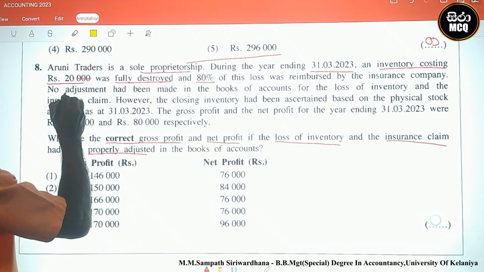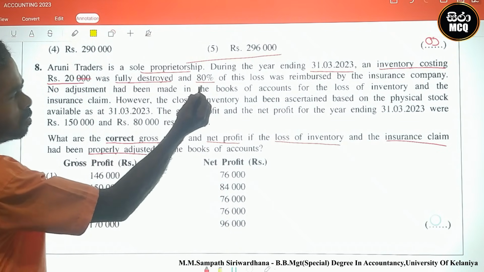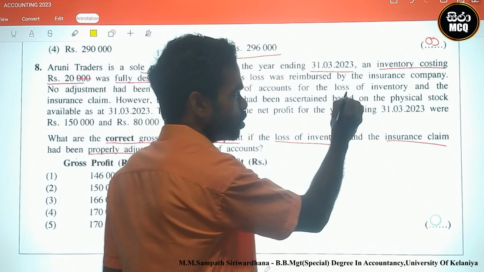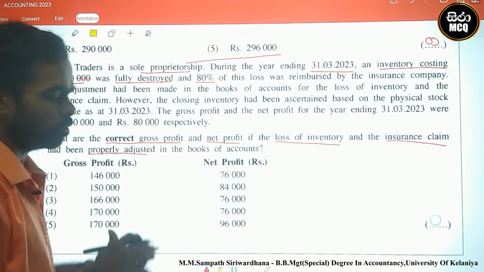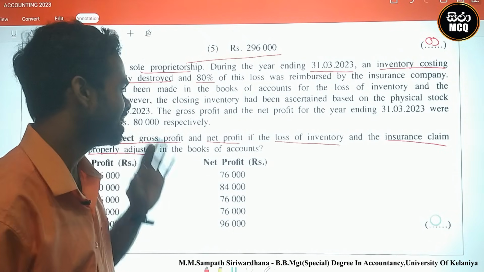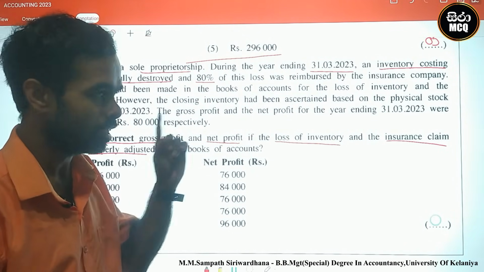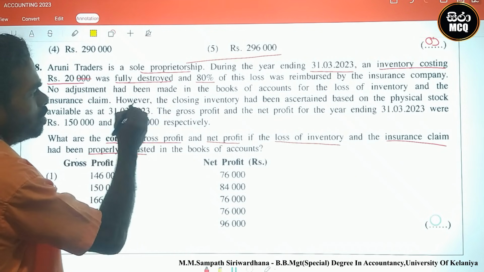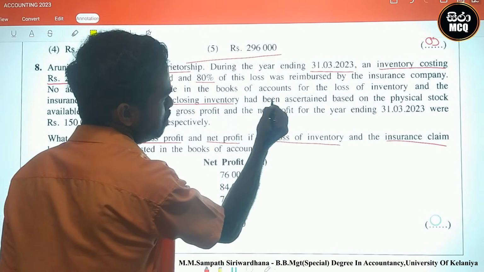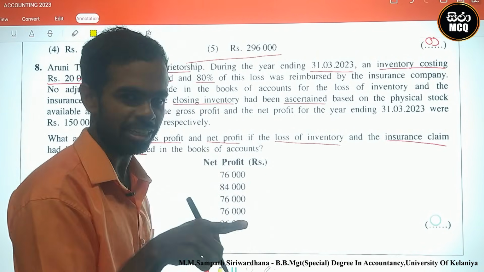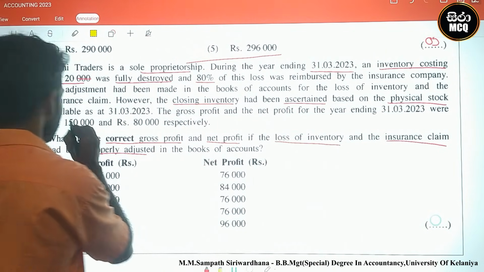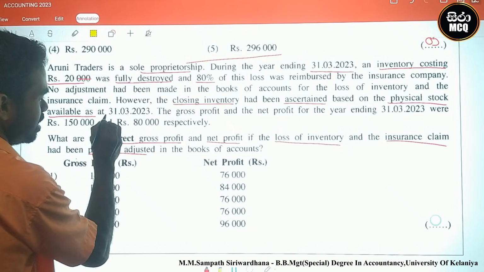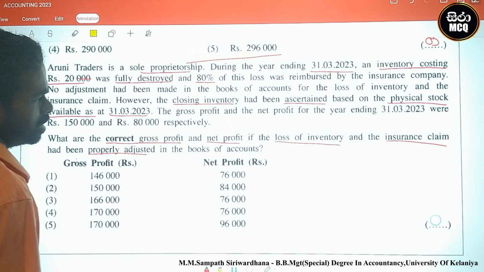Next, no adjustment had been made in the books of account for the loss of inventory and the insurance claim. There are no double entries, so we must adjust this error. However, the closing inventory had been ascertained based on the physical stock available as at 31st March 2023.